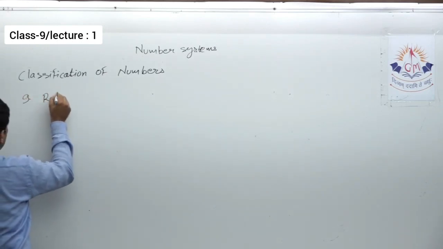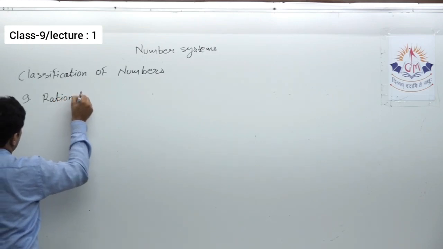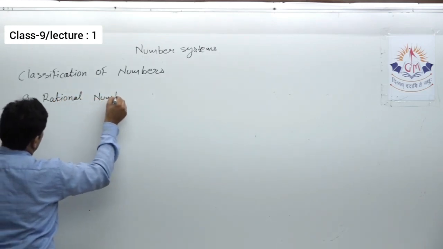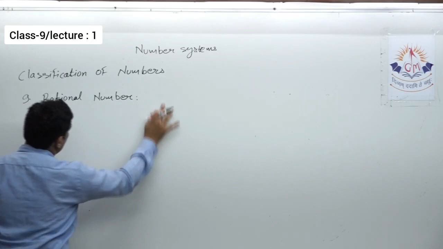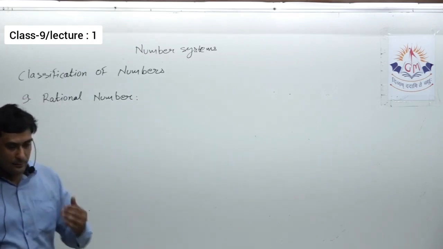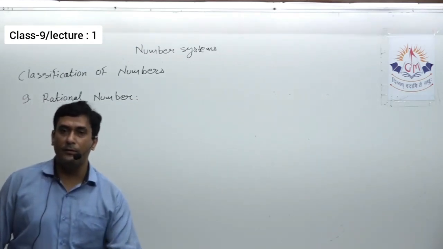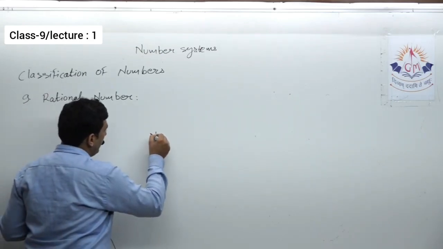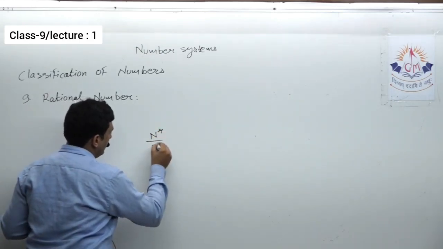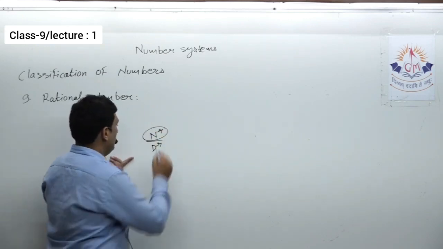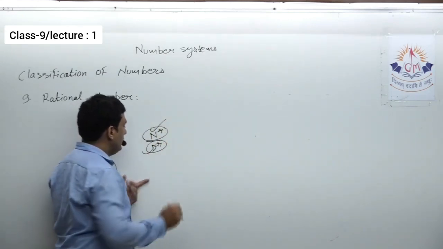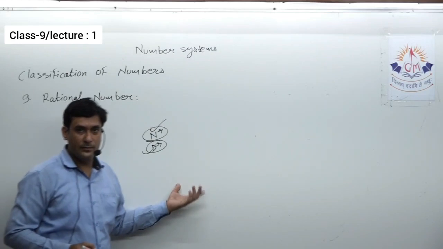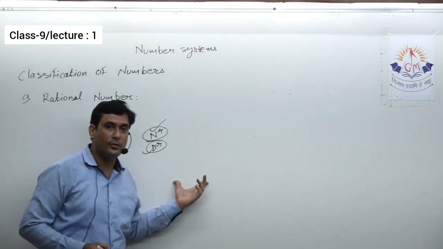A rational number is a number that can be presented in the form of P upon Q, that is numerator upon denominator, with some conditions. Here denominator should not be equal to 0.